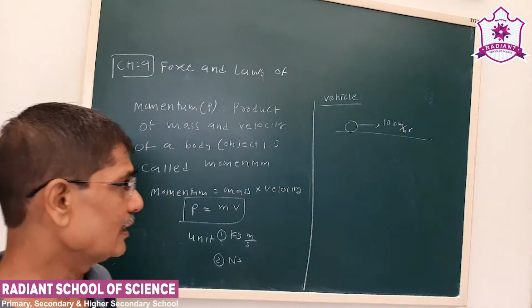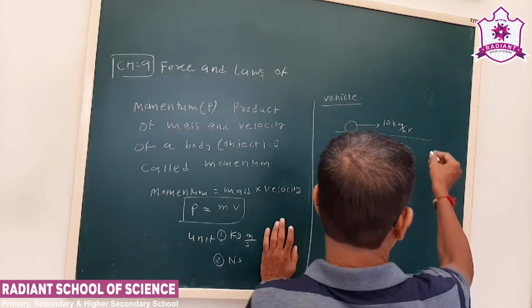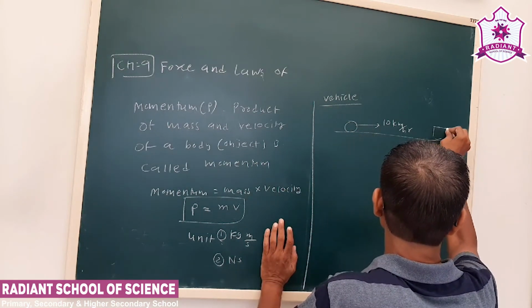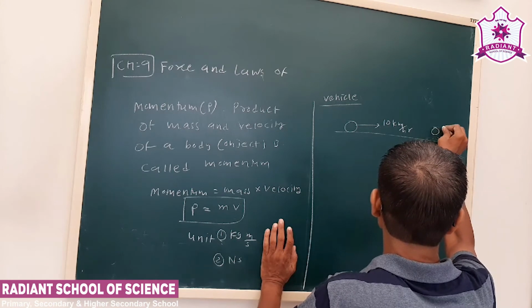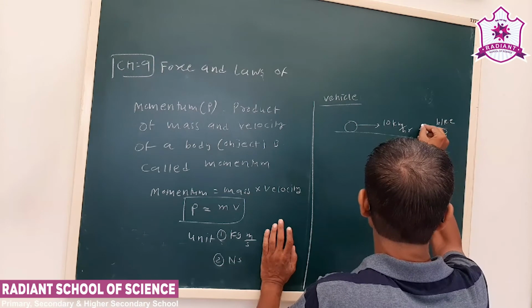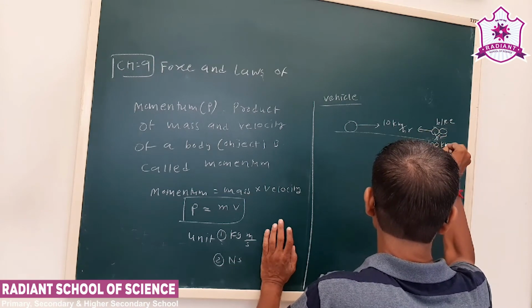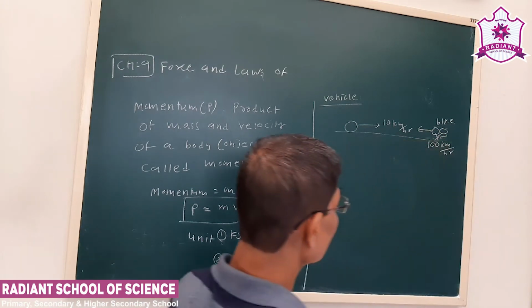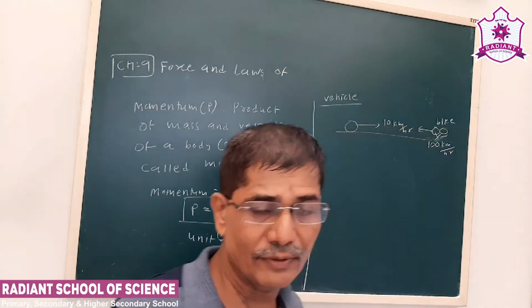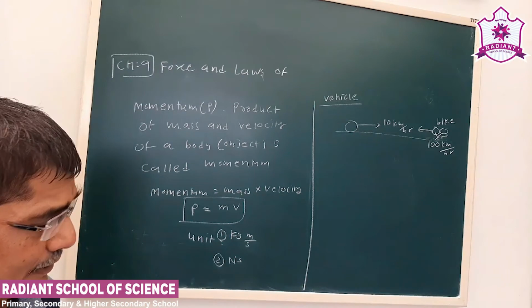Now you are moving on a bike, or you are fond of bikes, with a speed of, let us say, 100 km per hour. A vehicle is coming in just the opposite direction.